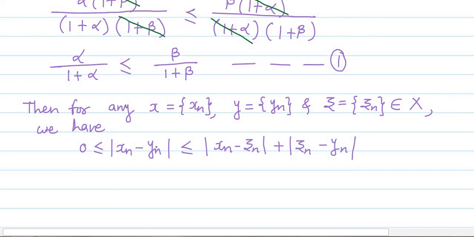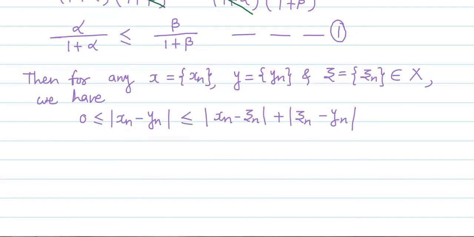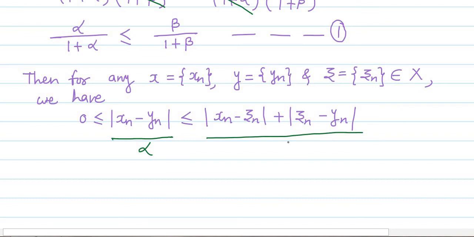Okay, we know that the absolute value of a real number is non-negative, so therefore we have this relationship. Now, if we consider this absolute value of xn minus yn as alpha, and absolute value of xn minus zn plus zn minus yn as beta, and then if we use relation number 1 here, let us see what we'll get. So let us suppose that this is alpha and this much is beta.